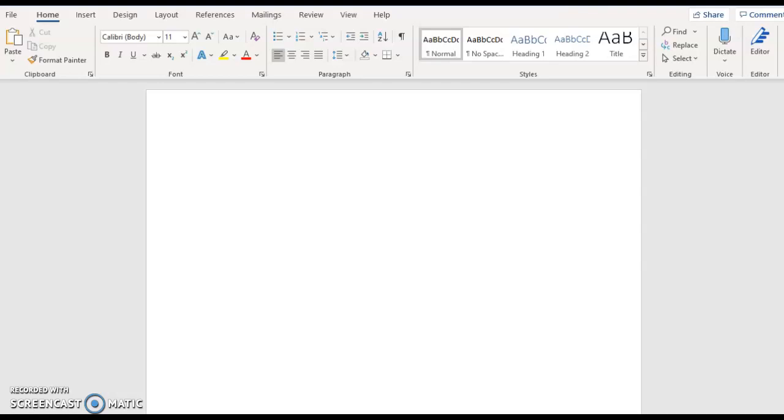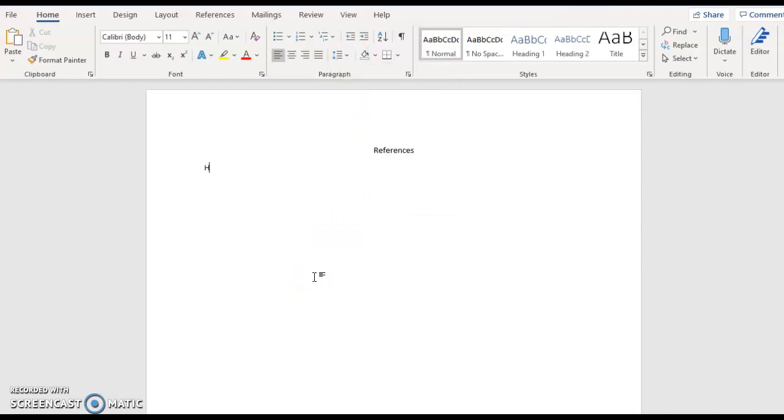Although I can't show you how to do that because everybody has different sources, I will tell you a few things that will help you get it on the page correctly. So we're going to start by centering the word references at the top of the page. Then we're going to come back to left alignment, and we're going to make sure that the page is double spaced.